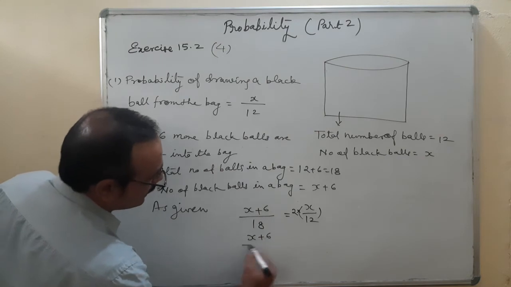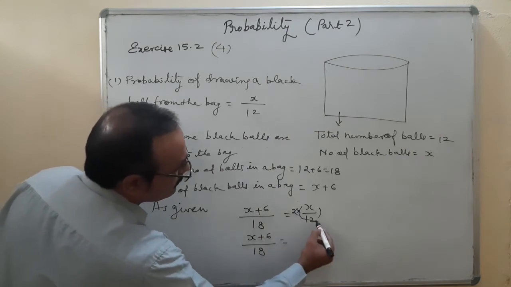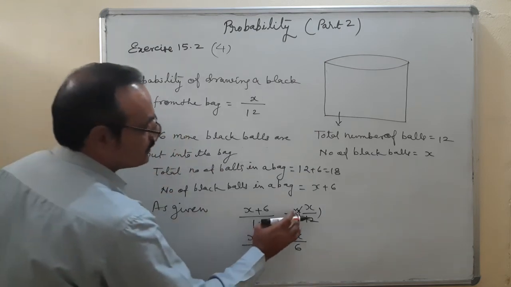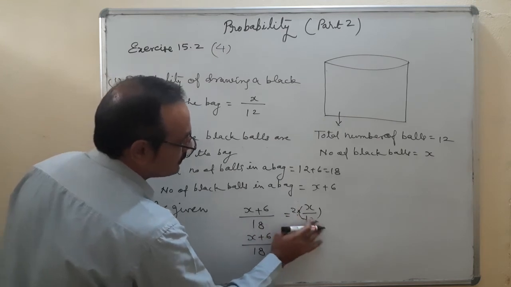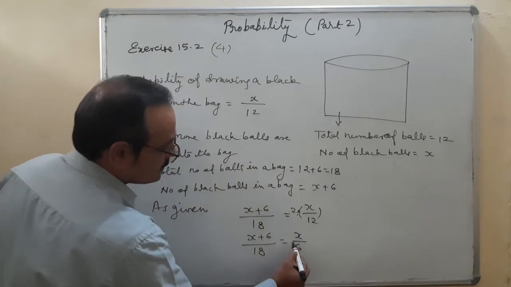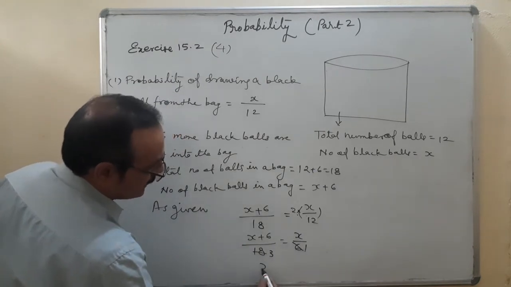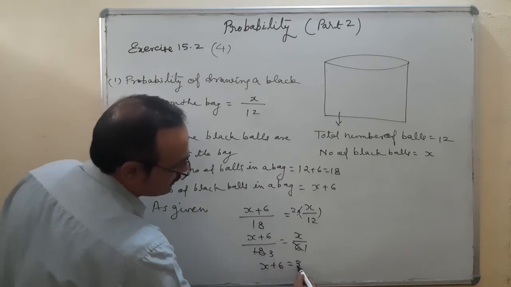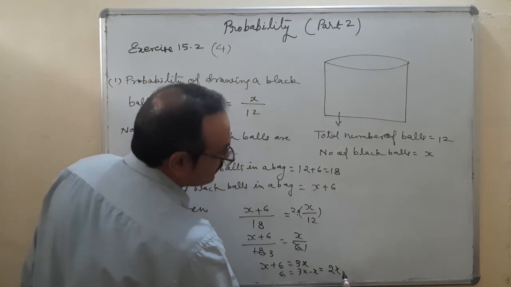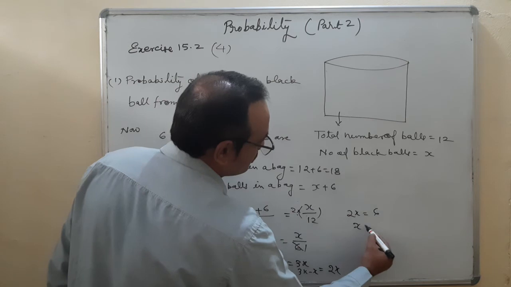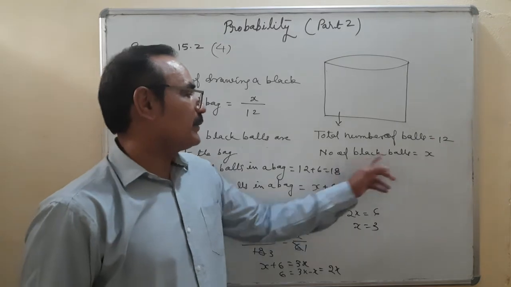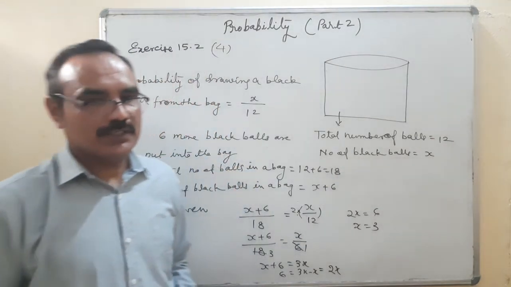Okay. So what happens now? X plus 6 upon 18 is equal to 2 times X upon 12. This I am not cancelling, otherwise you will get confused. This remains as it is. Here I can write X upon 6. 6 1 ja, 6 3 ja. So it is X plus 6 is equal to 3X. Therefore 6 is equal to 3X minus X, 2X. So 2X is equal to 6, X is equal to 3. They are asking to find X. So X is equal to 3. That means number of black balls is 3 in the first case. Okay.